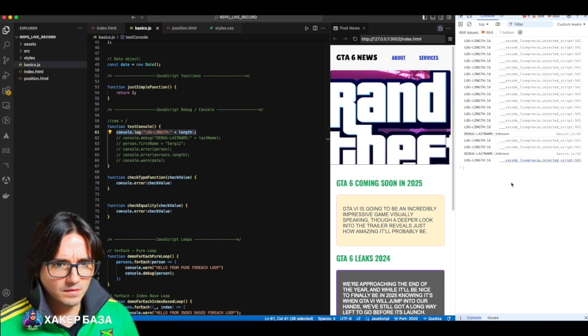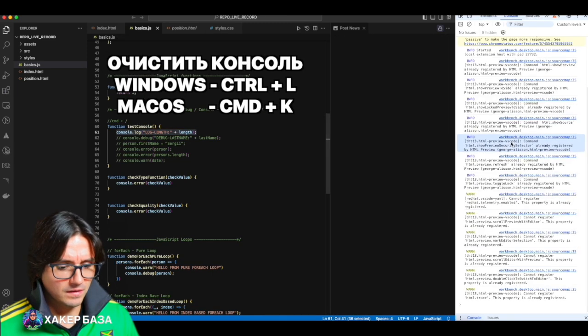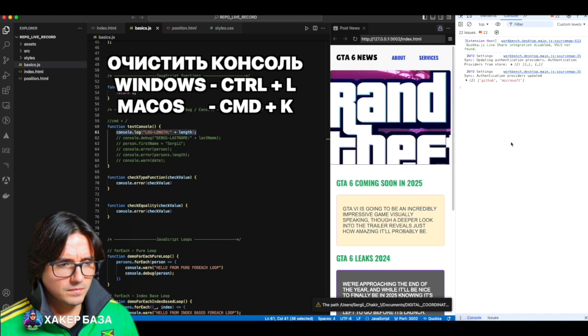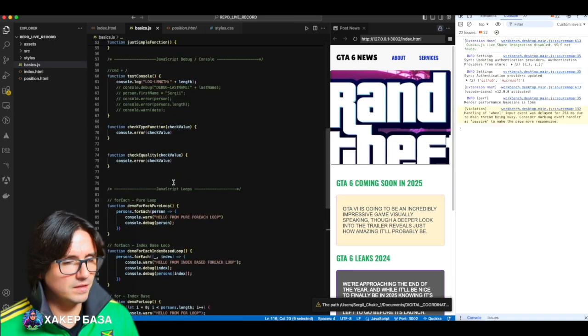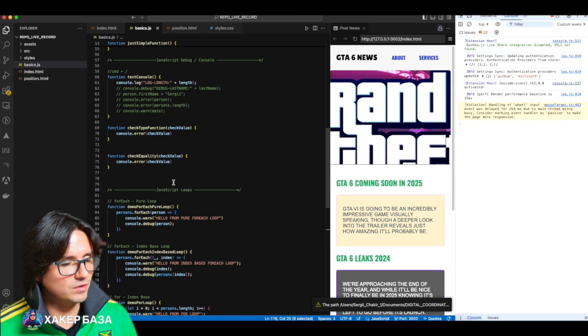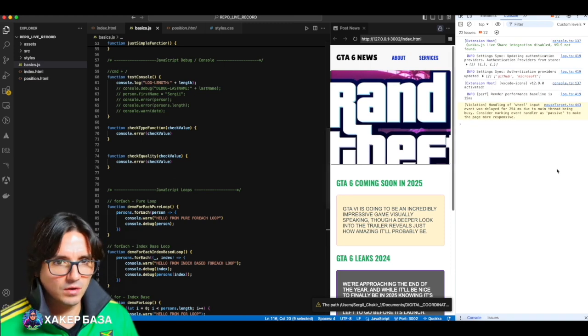To clear the console and delete everything previous, you can either right-click and clear the console, or use a shortcut. On Mac it's Command-K; on Windows, if I'm not mistaken, it's Control-L. When you switch to Windows I have to look separately, because on Windows it's often different. I'll clear the console.